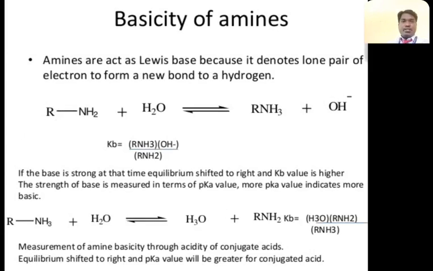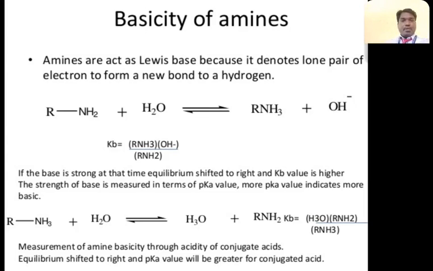Basicity of amines. Amines act as a Lewis base because they donate a lone pair of electrons to form a new bond to the nitrogen atom. For example, RNH2 plus H2O in equilibrium with RNH3 plus and OH minus. If the base is strong, the equilibrium shifts to the right and the Kb value is higher.